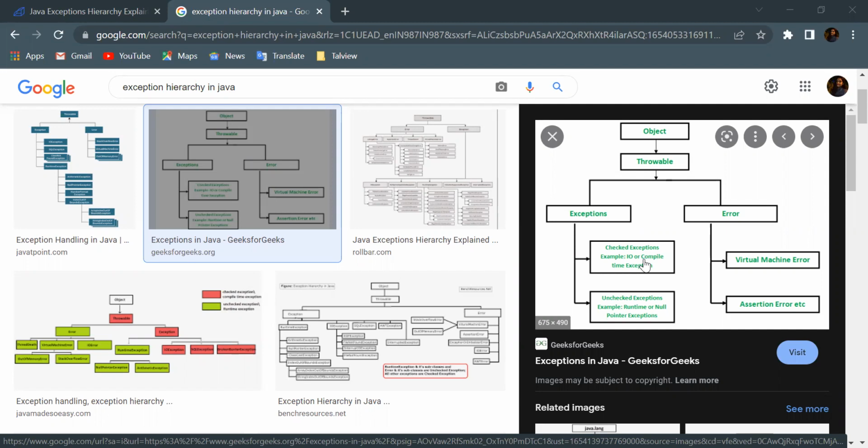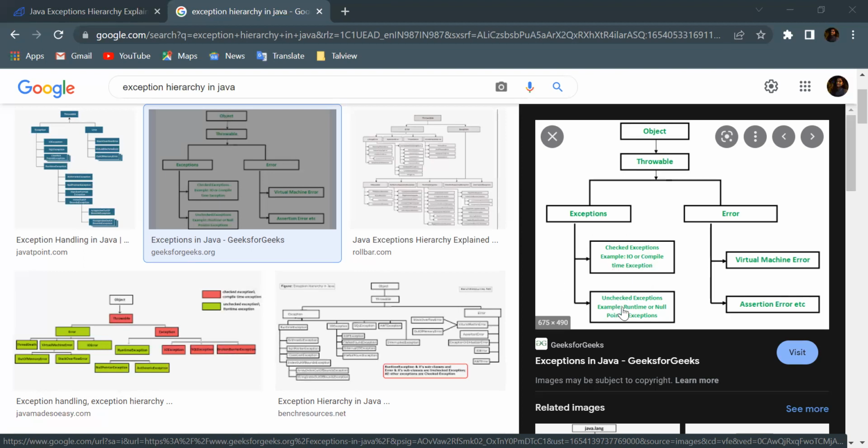While you're writing the code, it will show you some warning or some error: this piece of code might throw an exception, please add exception handling there. That is a checked exception. For Java, the best way it shows you the warning is a red mark on the left of the line, saying this line might throw an error, please handle the exception. So that is the checked exception. It is also called a compile time exception.